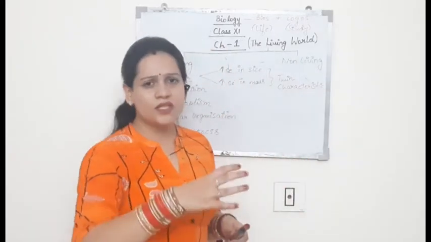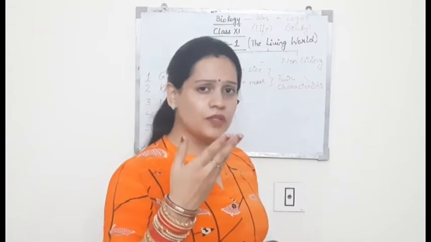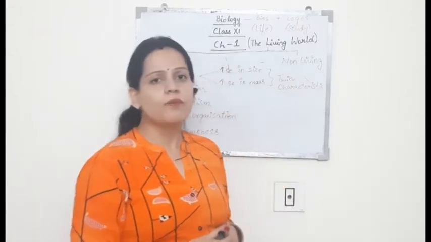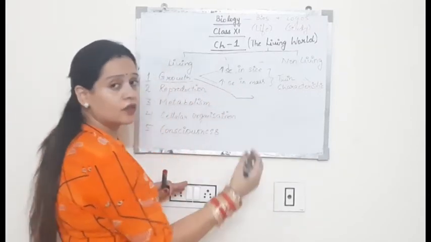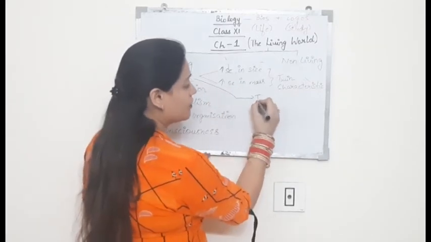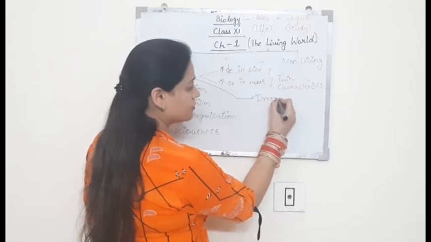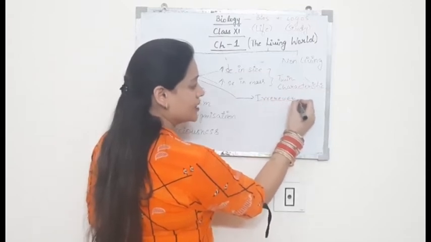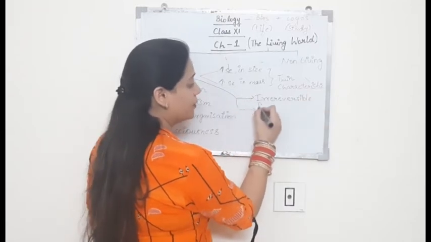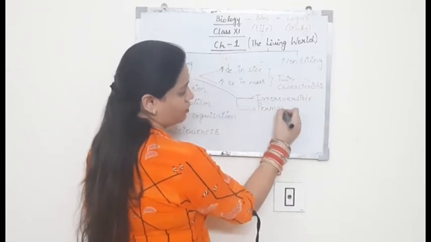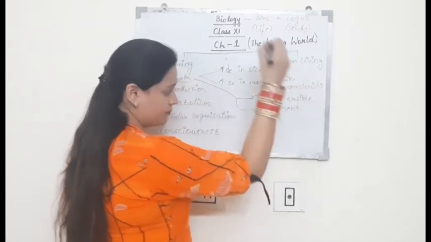Similarly, when there is growth in something, that is an increment, it does not come back. So the first thing that we learn from this is that growth is irreversible. The second characteristic is that growth is a permanent change. If there is growth, it won't come back.